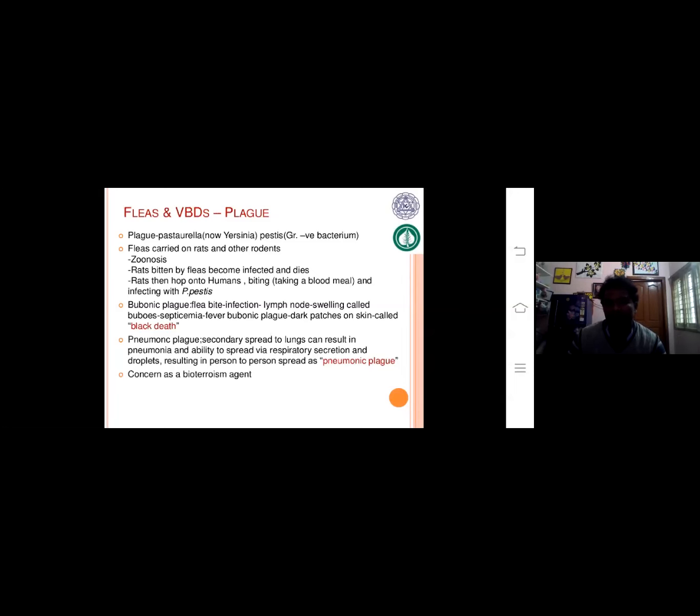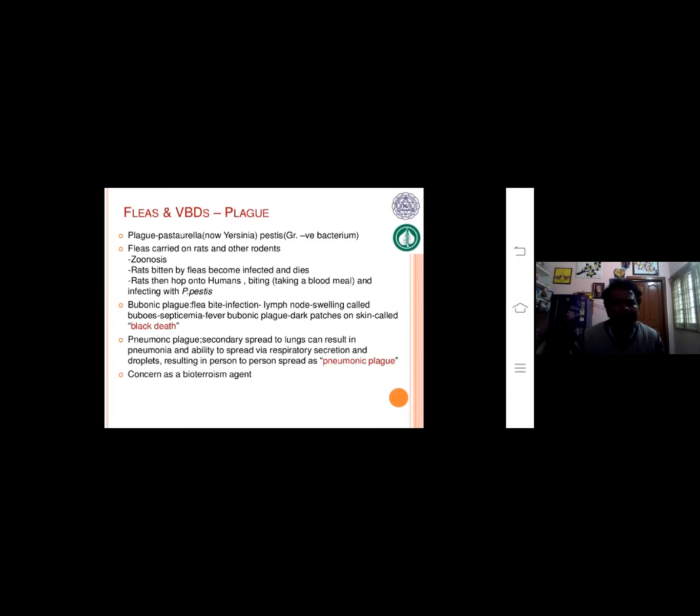It affects the lymph nodes, and the swollen lymph nodes are called buboes. Septicemia and fever occur. In bubonic plague, dark patches also form on the skin, called black death.